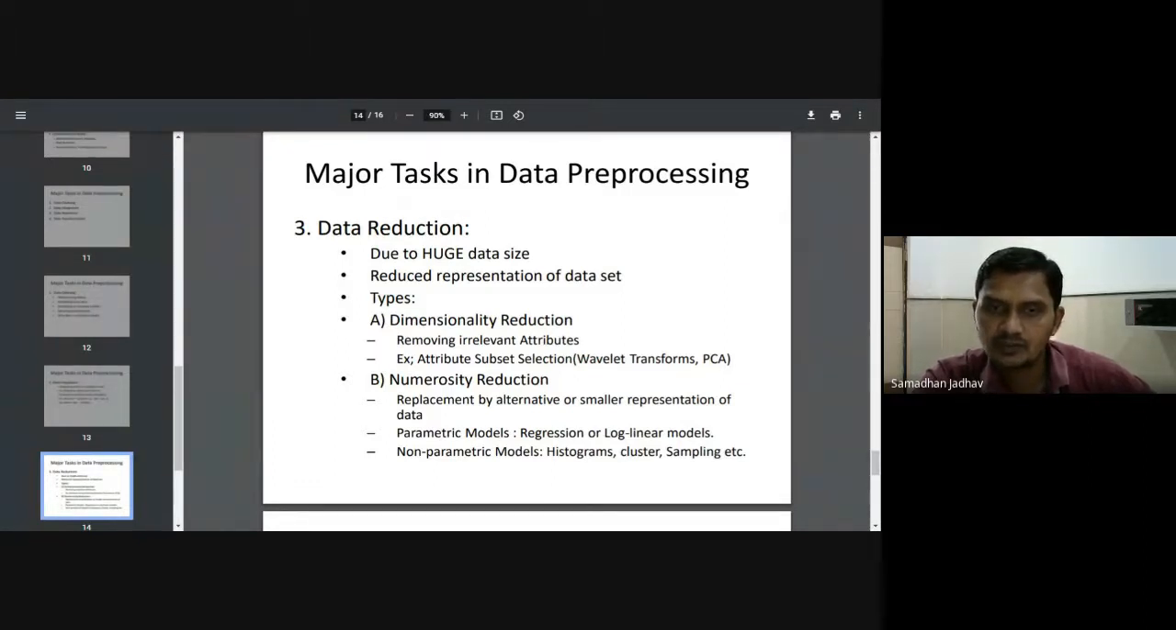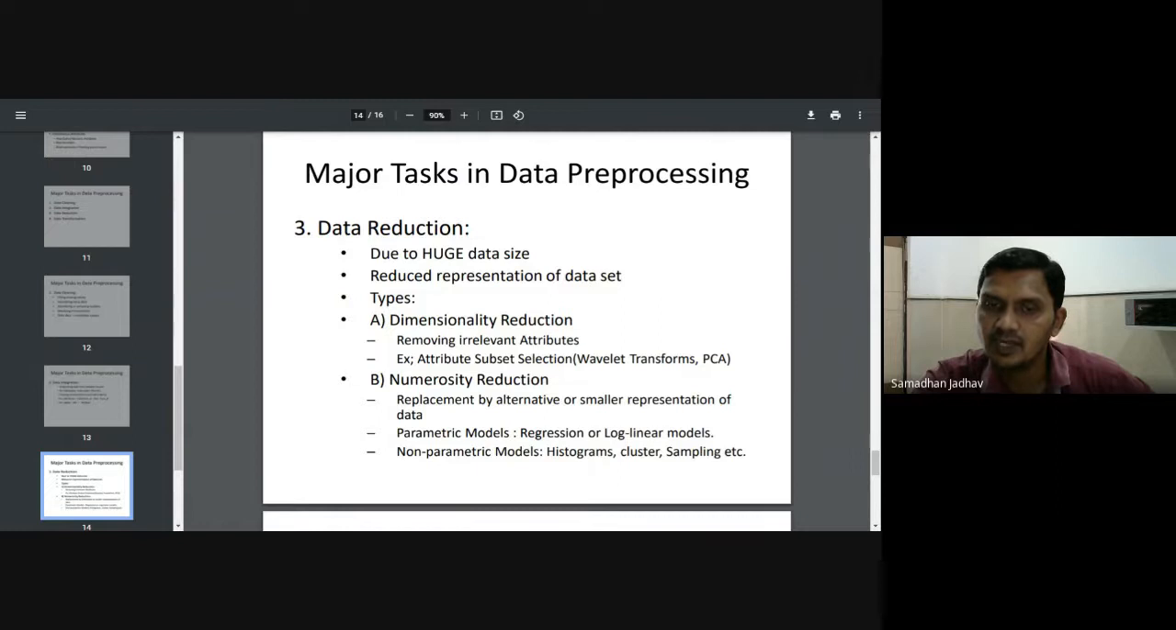So how do we reduce? There are two types: dimensionality reduction and numerosity reduction. What is dimensionality reduction? We will remove irrelevant attributes from the data. What is irrelevant? Which are not relevant, which are not related. Suppose there are 10 attributes, 10 columns, and the important are only 6. So I will remove 4 columns. So that will reduce the size of the data, right?